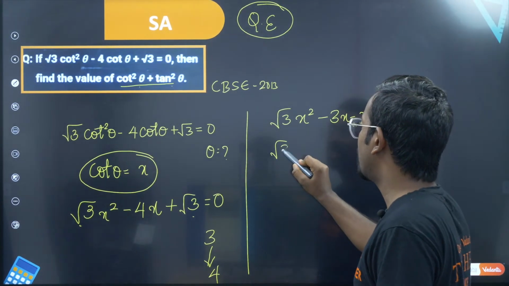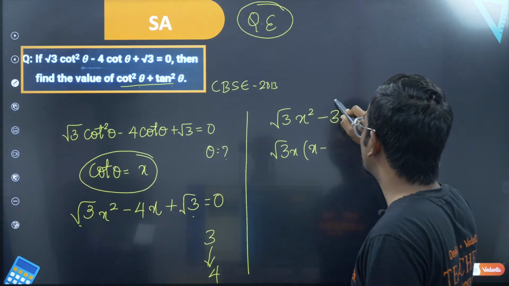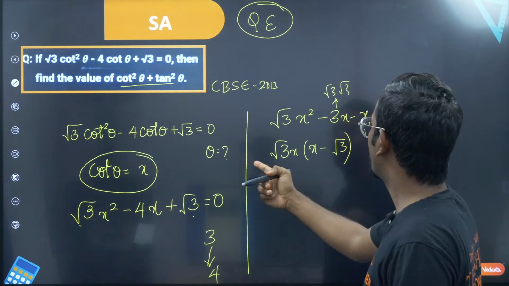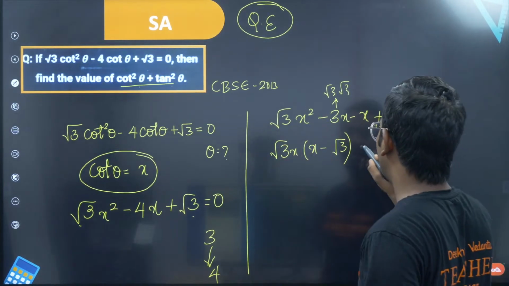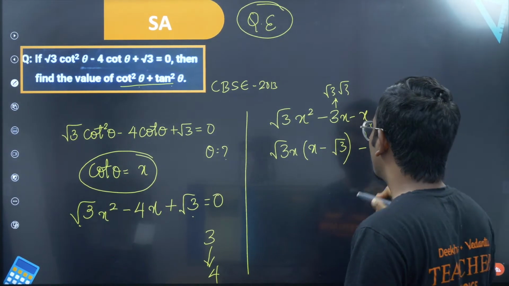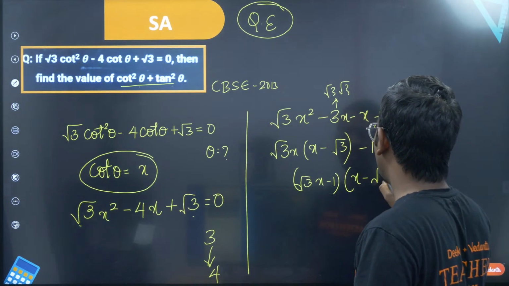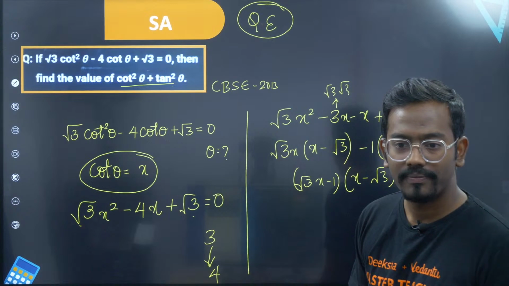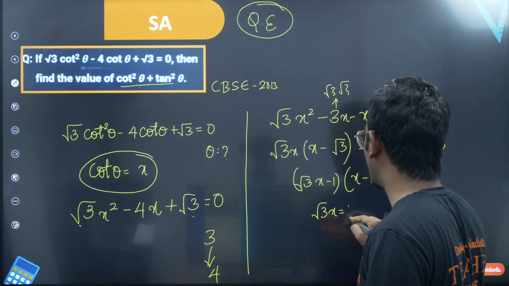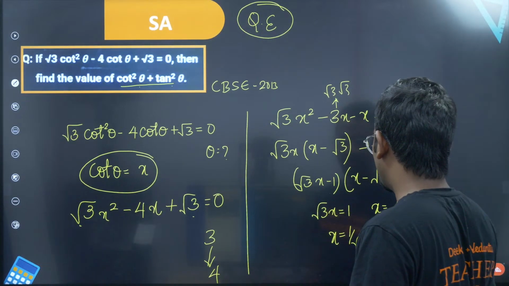Now if you take root 3x common from here, root 3 is gone, x is gone, 1 x is left, and here this 3 can be written as root 3 into root 3. So therefore one of the root 3 is left, one of the root 3 is gone outside and x is gone outside. From here you will take minus 1 to be common, you will be left with x minus root 3 is equal to 0. From here what you will end up with? Sir, root 3 x minus 1 into x minus root 3 is equal to 0. Simple. Okay, now sir, root 3x is equal to 1 or x is equal to root 3, so x is equal to 1 by root 3 and x is equal to root 3.